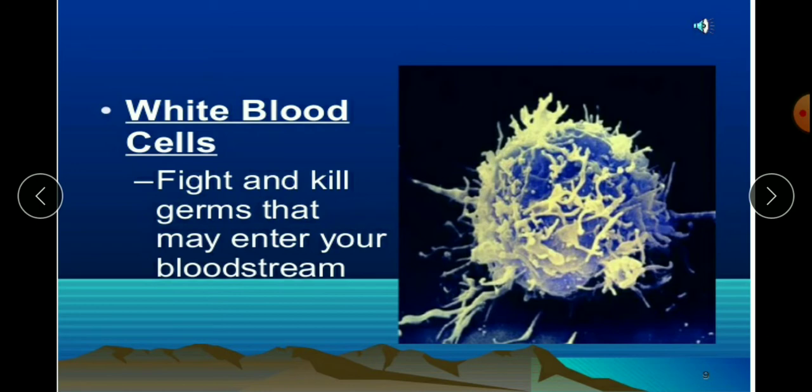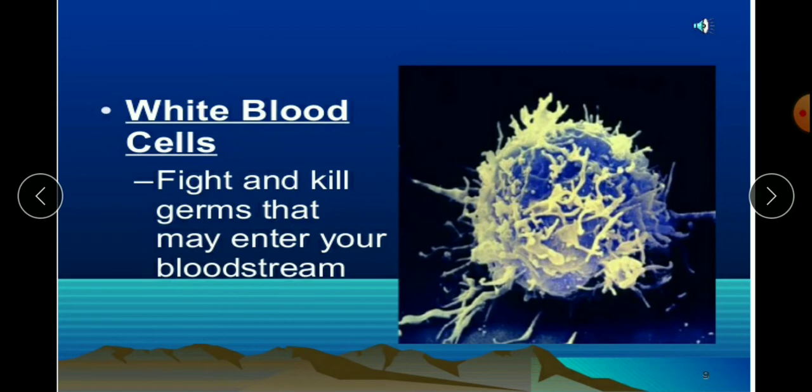Digestion. So in that we have learned about amoeba also. In the same way, the white blood cells will fight and kill the germs that may enter inside our bloodstream. So white blood cells are something like an army. There are so many white blood cells in our blood.